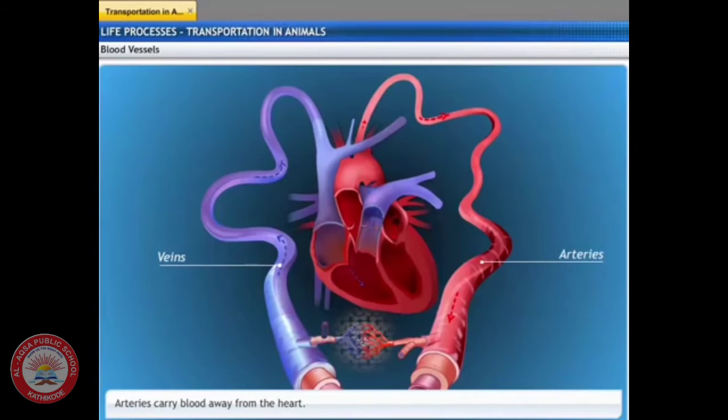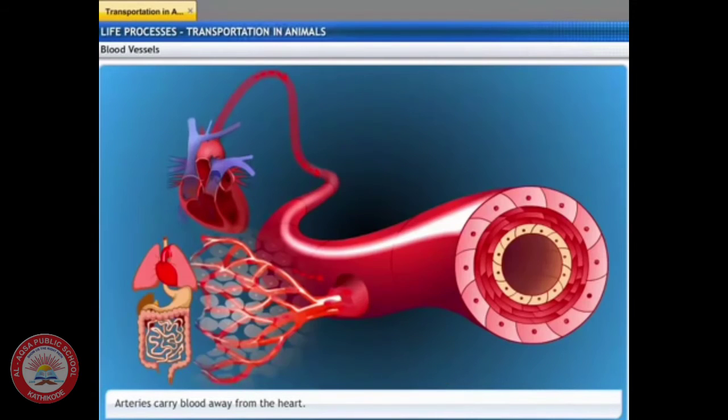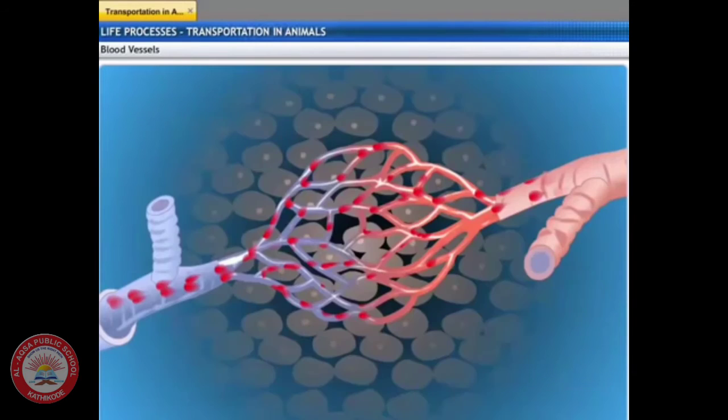The blood flowing through the arteries is under high pressure as the heart is pumping it with great force. To withstand this pressure, arteries have thick walls and are highly elastic. On reaching an organ or tissue, the arteries further divide into smaller vessels so that the blood reaches each and every individual cell.